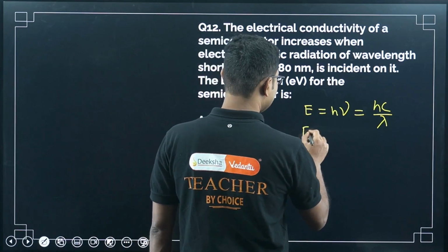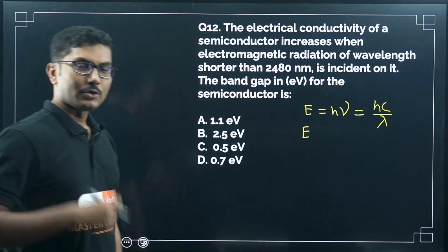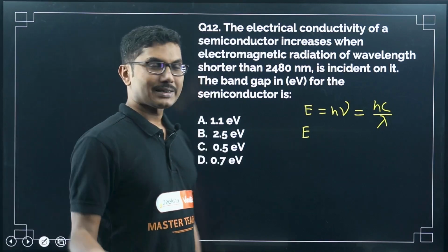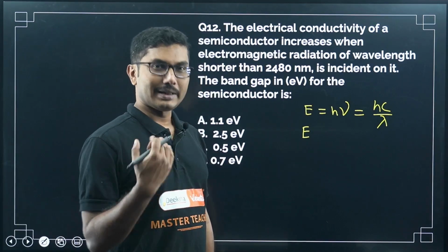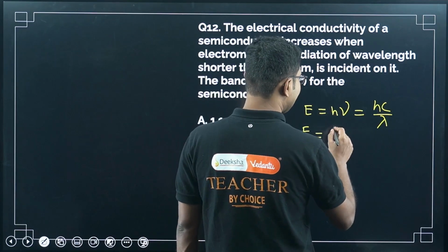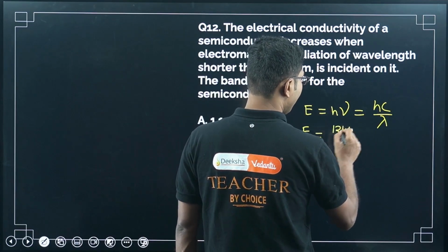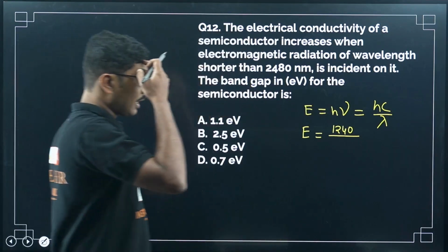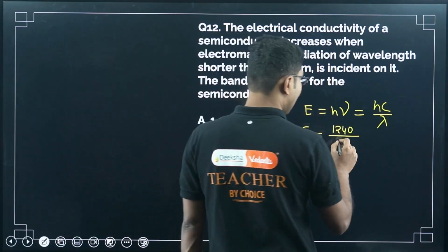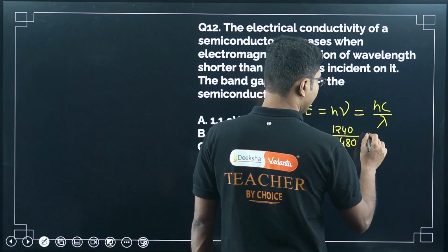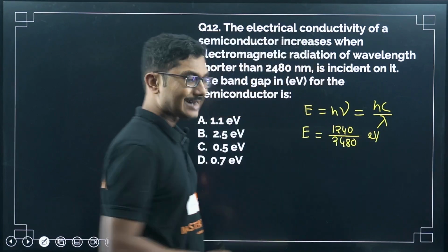The band gap energy is the minimum energy required to excite the electron. For minimum energy, the lambda will be maximum. Anything less than that lambda will definitely give you that much energy, right? So hc, I told you 1240 when you are writing in terms of nanometer electron volt, right? So energy equals 1240 over 2480.